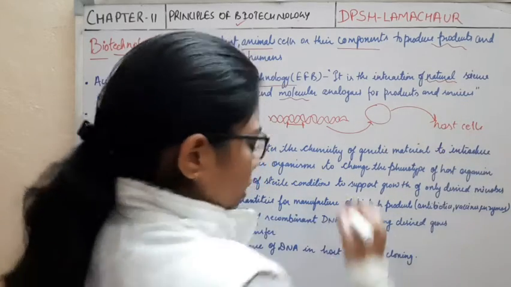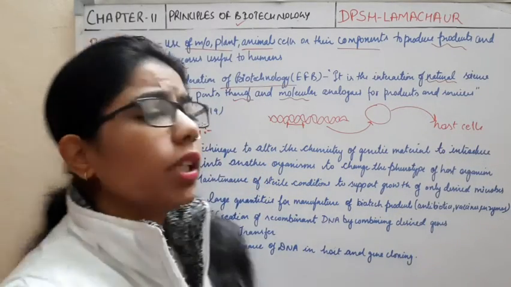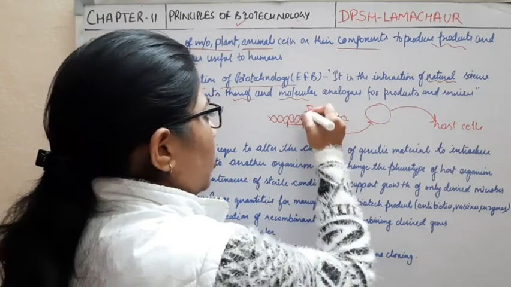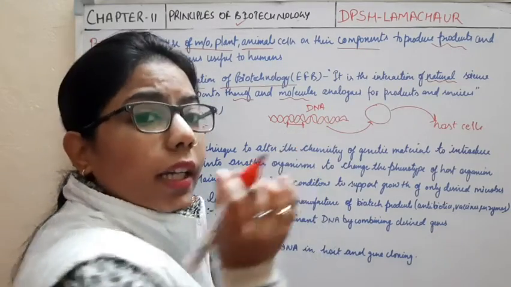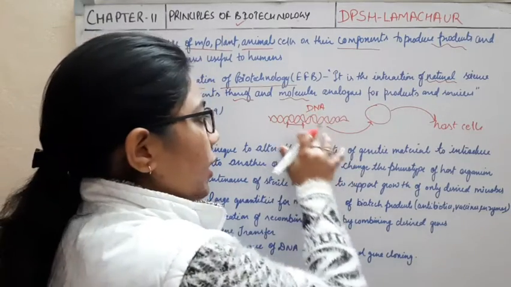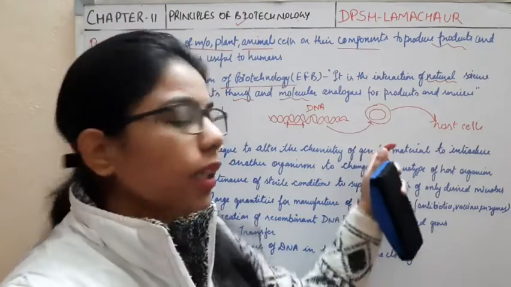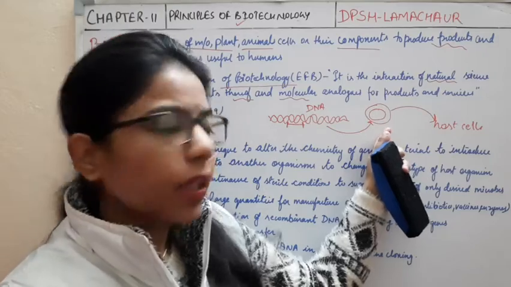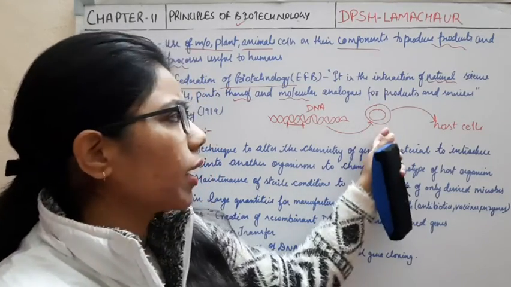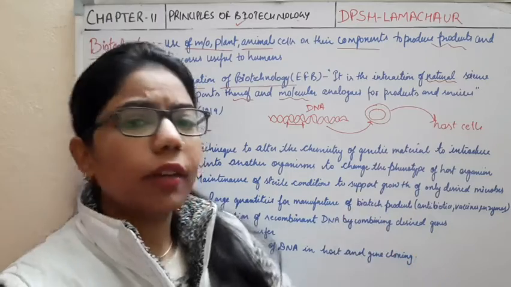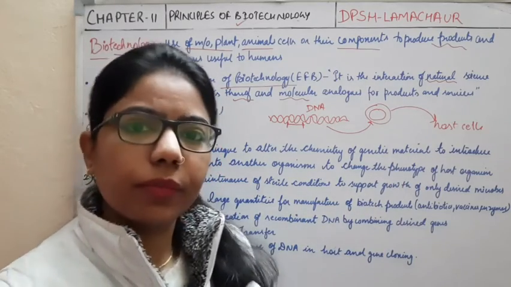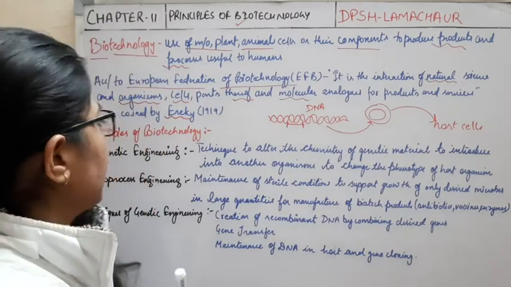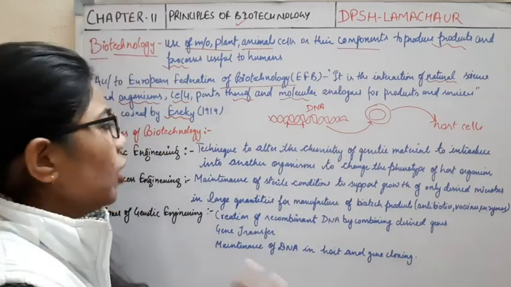So in biotechnology, or recombinant DNA technology, we cut the DNA, which is the whole segment, remove our desired gene from it, and then incorporate it into the vector. It can be a plasmid; vectors can be of different types. Here I am just saying that we use the vector, and then incorporate the vector into the host cell. This is the thing in the whole chapter which you have to understand. For understanding this part, what is required?